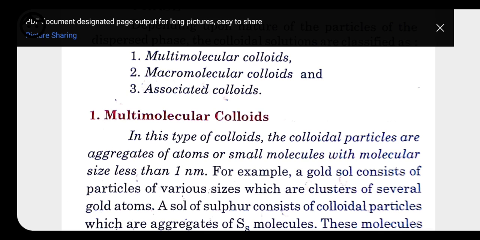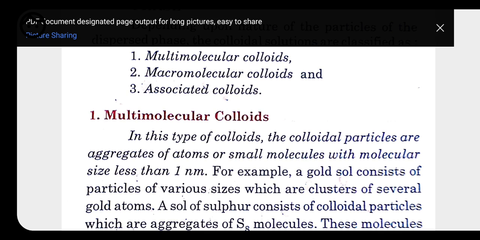That's why here the size would be a little greater than 1 nanometer. So the small atoms or molecules combine and aggregate with one another, a cluster forms, a big colloidal particle forms, and then it is called a multimolecular colloid.